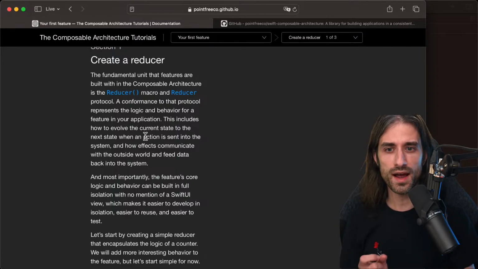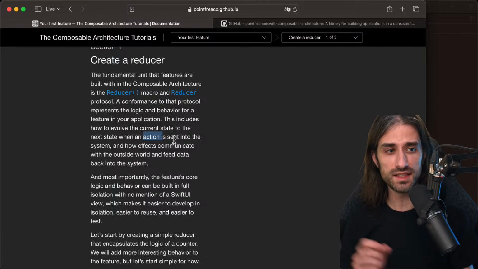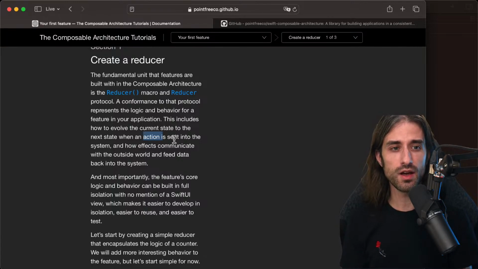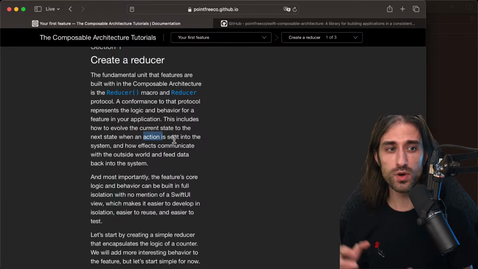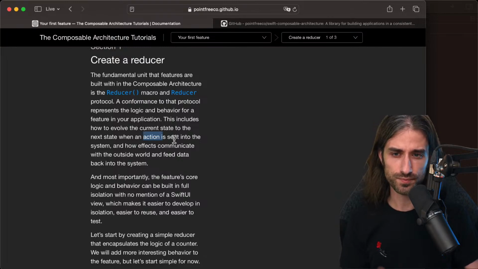And then when an action is sent, so the action could be something like the user tapping on a button or writing something using the keyboard, or maybe an event from the system happening, like a notification has been received, then this action is going to be applied along with the current state, and the two, so the current state and the action, will be combined in order to produce a new state that will evolve the state of the app, and so maybe will change what is displayed on the screen, this kind of thing.